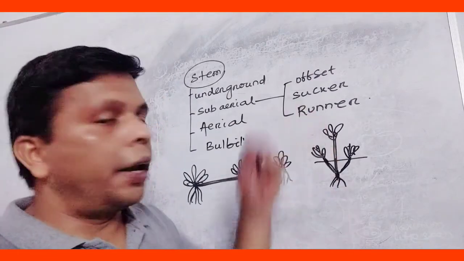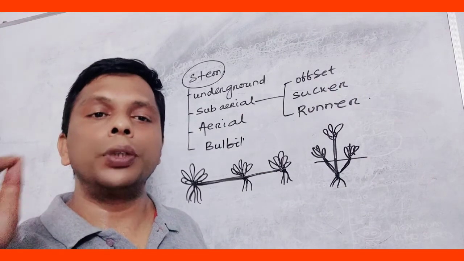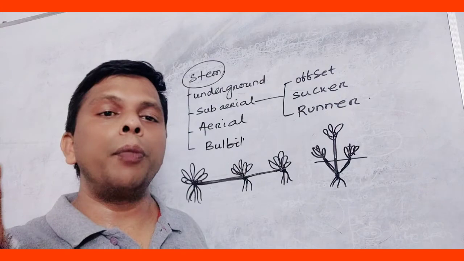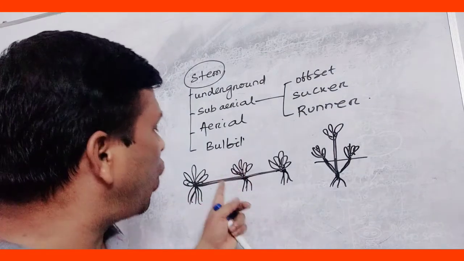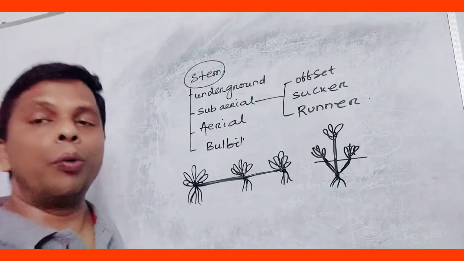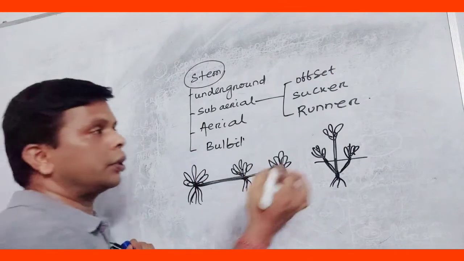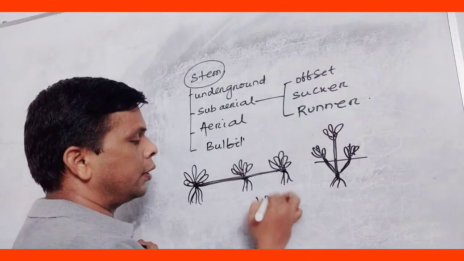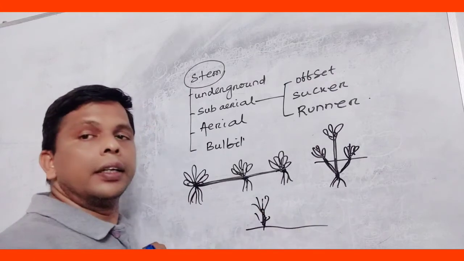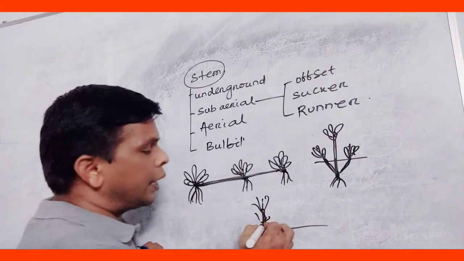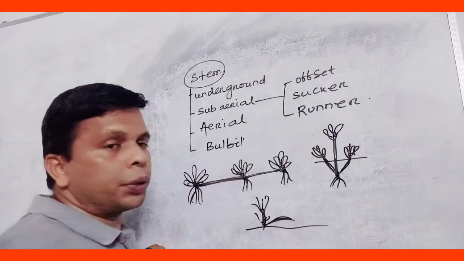Then next, runner. What are runners? Like offset, from the stem base a thin running part arises. It is not thick like it, found in cynodon. Suppose this is the plant. Just at the base of the stem, there is a part that arises. This part is not very thick like offset.